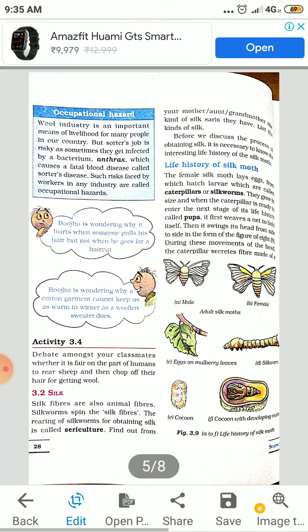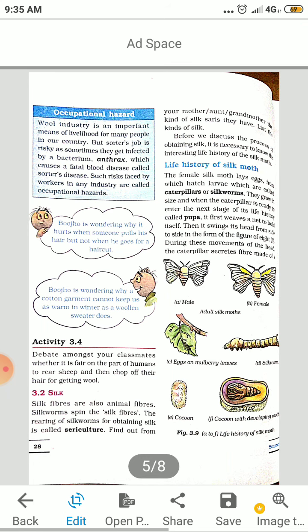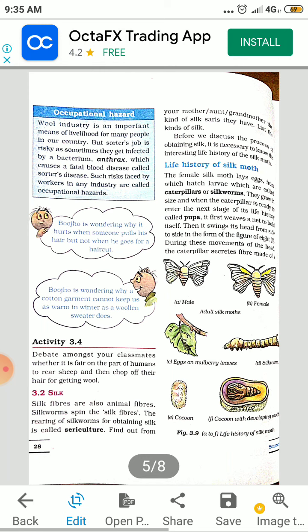Life history of a silk moth. The female silk moth is an insect, which lays eggs from which hatch larvae, which are called caterpillars or silkworms. They grow in size, and when the caterpillar is ready, it enters the next stage of life history called pupa. So first the moth lays eggs, which hatch into larvae called caterpillars. Then they grow, and the caterpillar enters the next stage called pupa. So silk comes from the caterpillar.